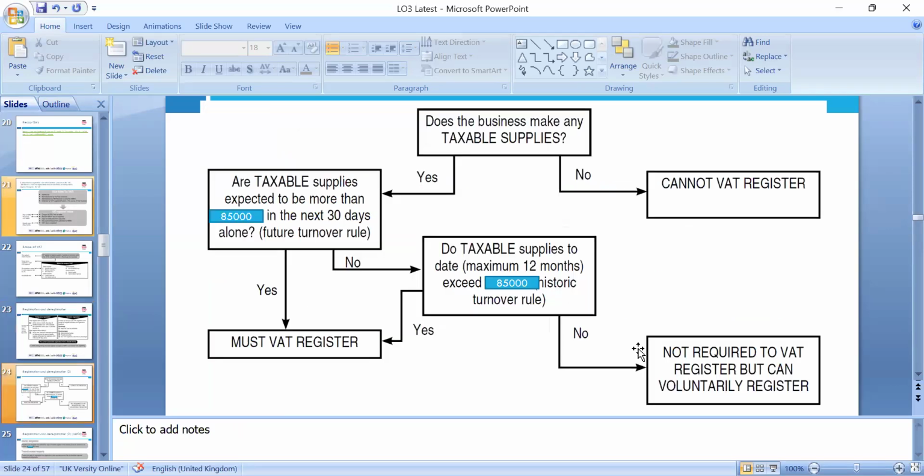Okay, so if we look, does the business make any taxable supplies? Are the taxable supplies expected to be more than 85,000 in the next 30 days? If yes, it must be registered. If no, then does the taxable supply over the maximum 12 months exceed the 85,000 historical turnover? If yes, we should be registered. It cannot be registered if the taxable supply is not required to be registered, but it can voluntarily register.